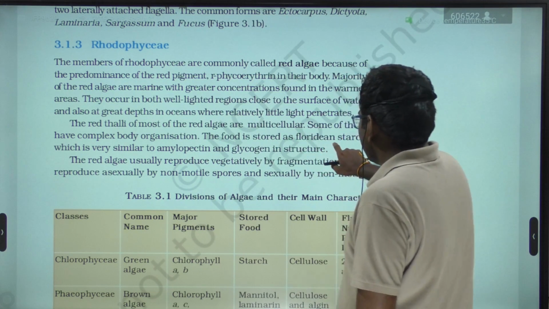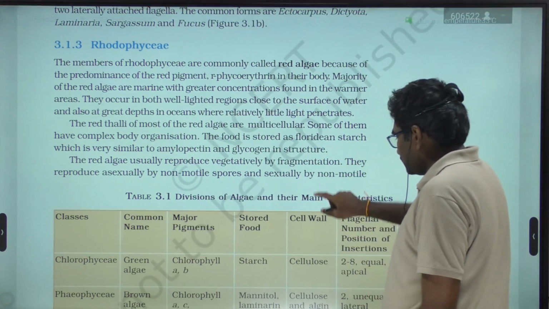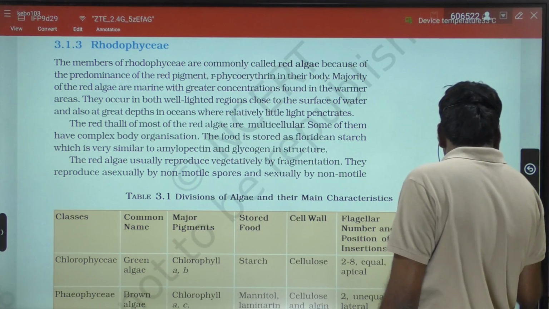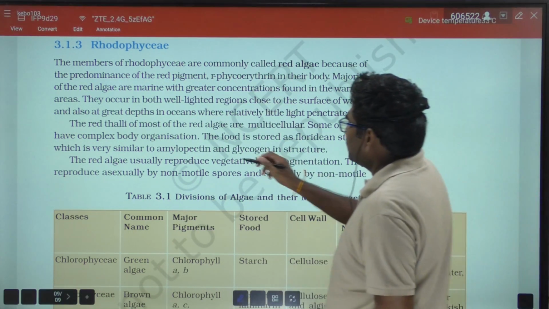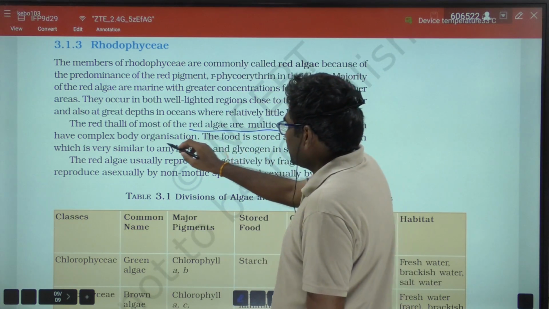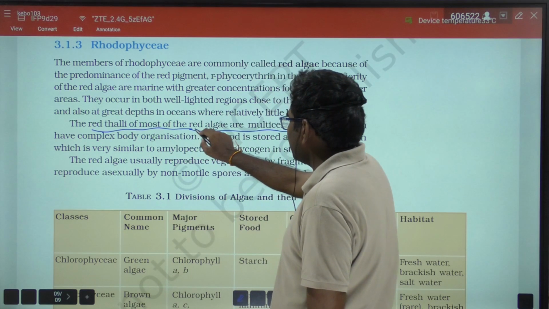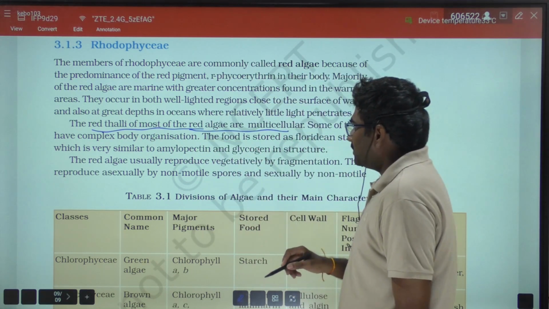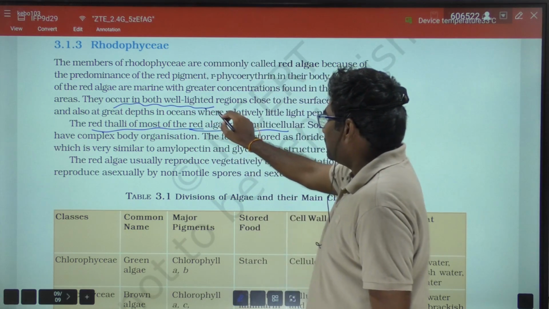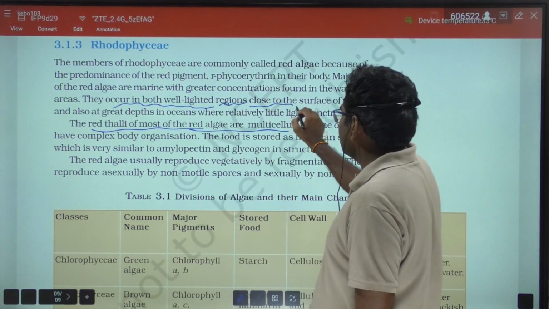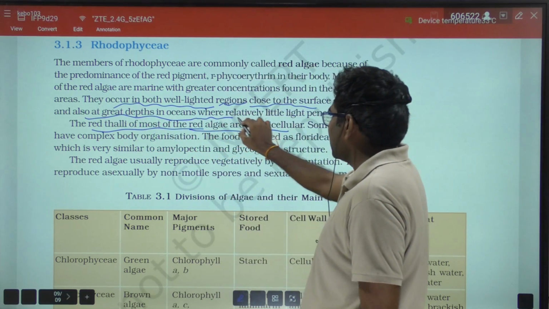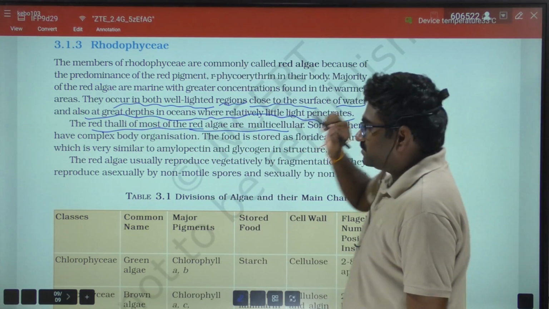Right, and this year 2025 question from this area. So here red algae are multicellular. The red thalli of most of the red algae are multicellular, and they occur in both well lighted regions close to the surface of water and also at great depths in the ocean where relatively little light penetrates.